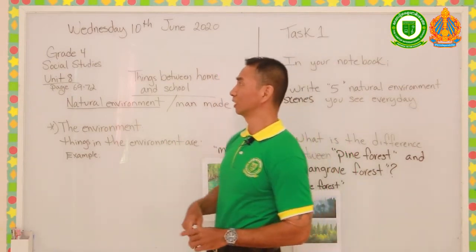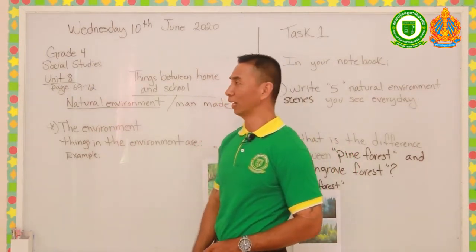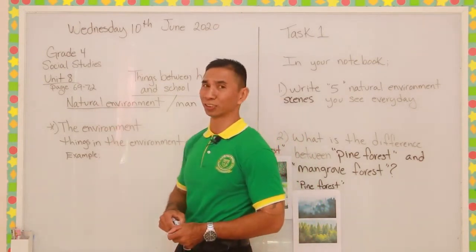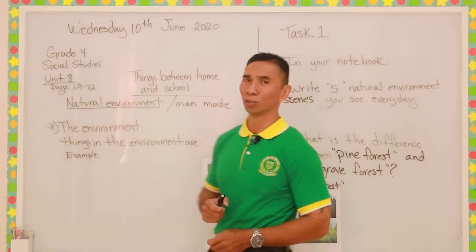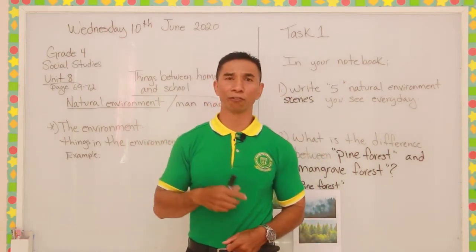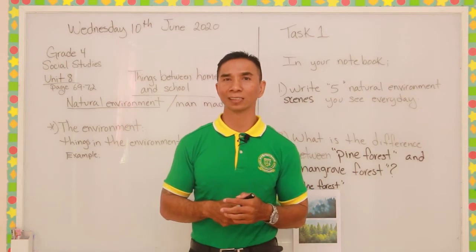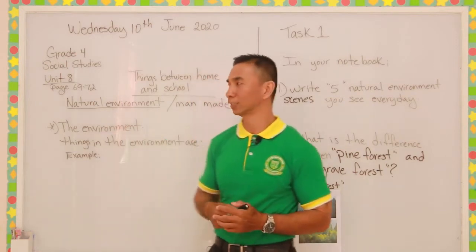Today we're going to start our lessons on Unit 8. Unit 8 is on pages 69 through 72, entitled Things Between Home and School. So what do you see when you travel from home to your school? What are the things? These are the questions for today's lessons.